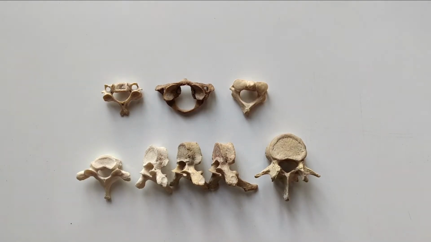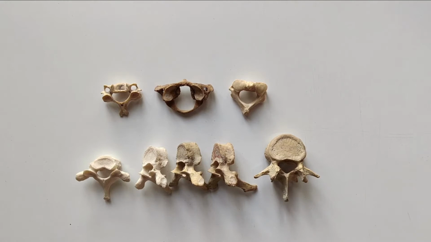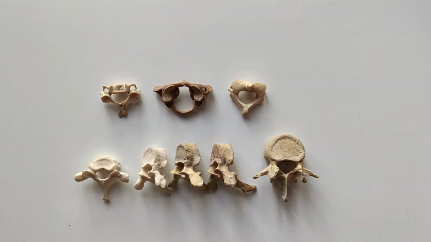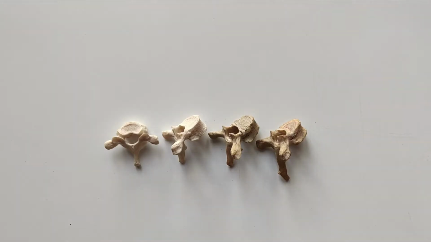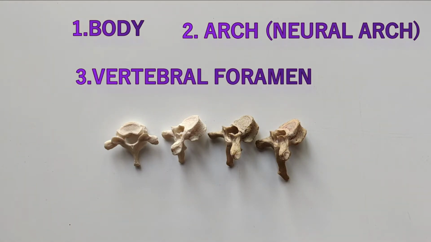First of all, let's see the common characteristics of a typical vertebra. The vertebrae are classified according to the region in which they lie into cervical, thoracic, lumbar, sacral, and coccygeal vertebrae. Even though each one of these possesses specific structure and characteristics, the basic plan or the basic structure of all vertebrae remains the same. So that is what we are going to see now, the basic characteristics common to all the typical vertebrae. A typical vertebra consists of 3 main parts. These are the body, an arch, and a vertebral foramen.